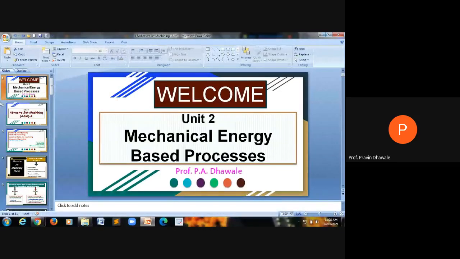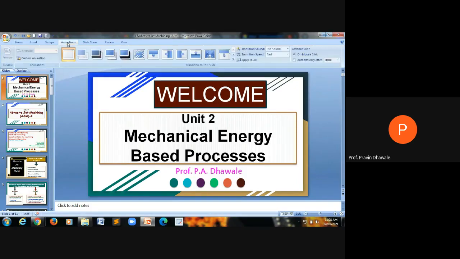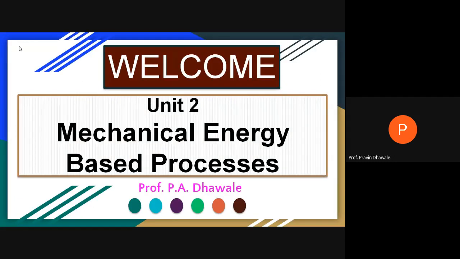Okay. The second unit, the mechanical energy based non-conventional processes, we have to study under this chapter. In the last lecture, we covered the need of non-conventional machining, how they are classified, and the difference between non-conventional machining and traditional machining processes. And at the last, we discussed the various non-conventional machining processes.